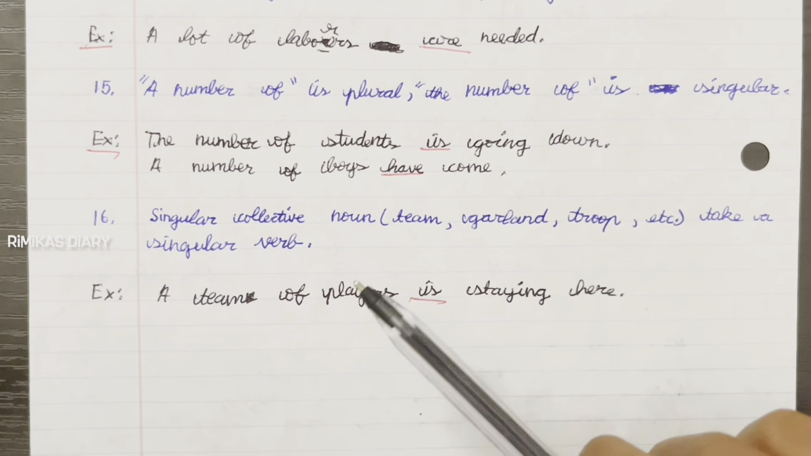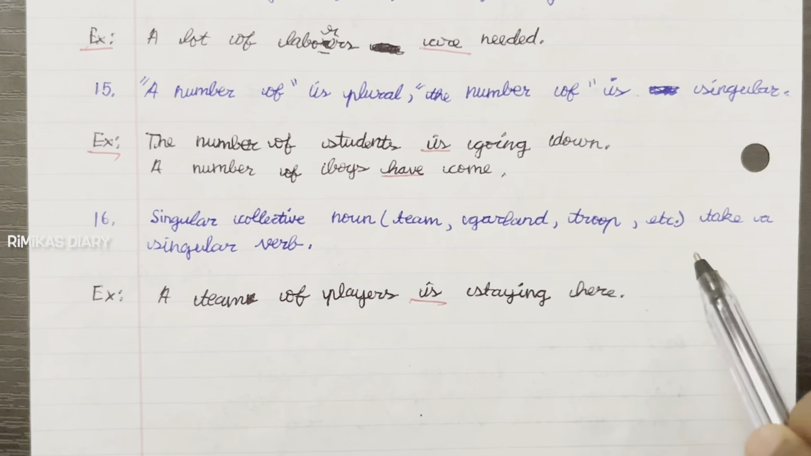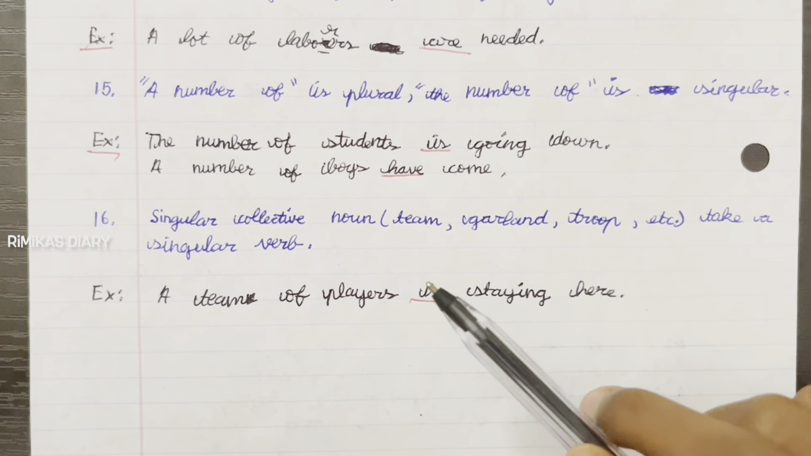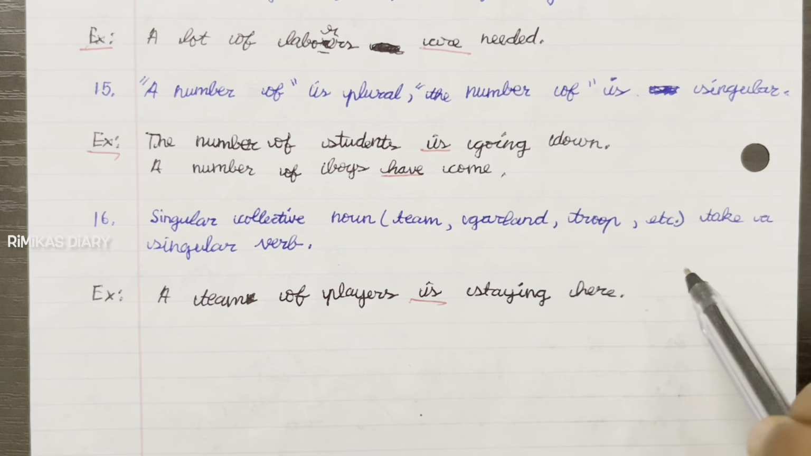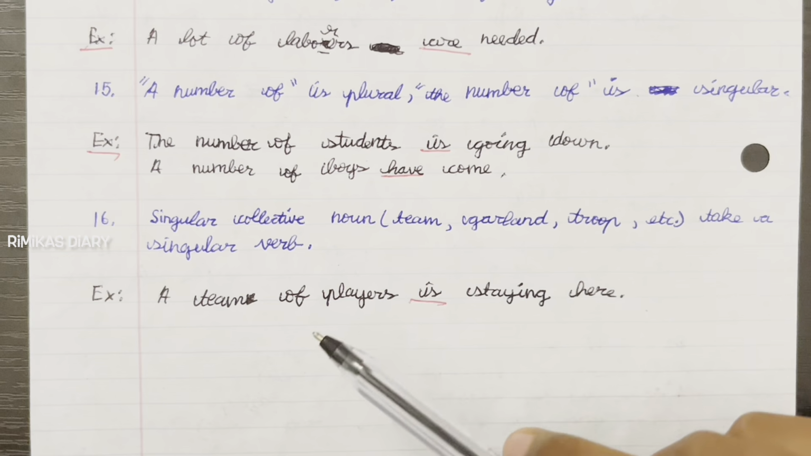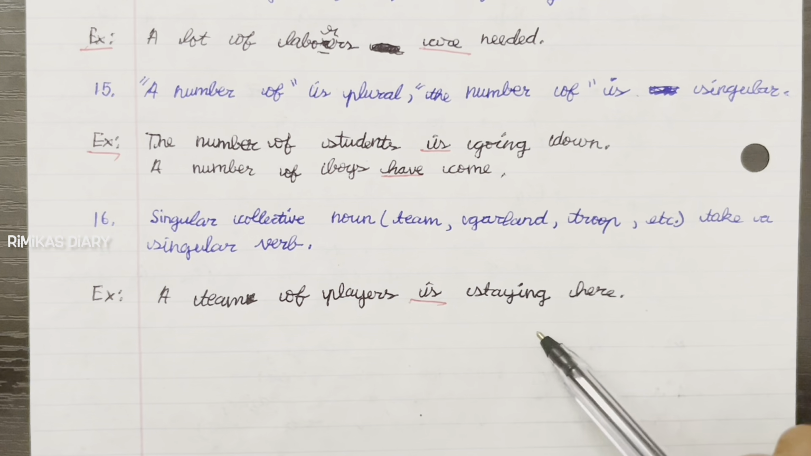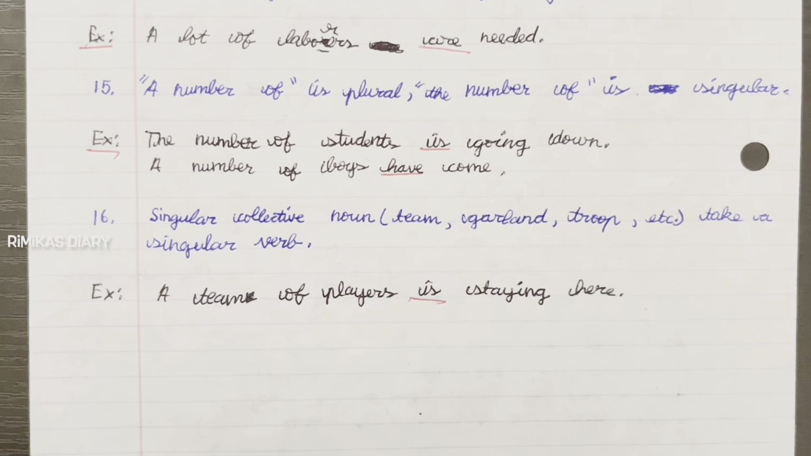16th rule, singular collective nouns like team, garland, troop, etc. take a singular verb. So if there are singular collective nouns like team, garland, troop, etc., then it takes a singular verb. Example, a team of players is staying here. So here, team is the singular collective noun, so it took a singular verb is. So a team of players is staying here.